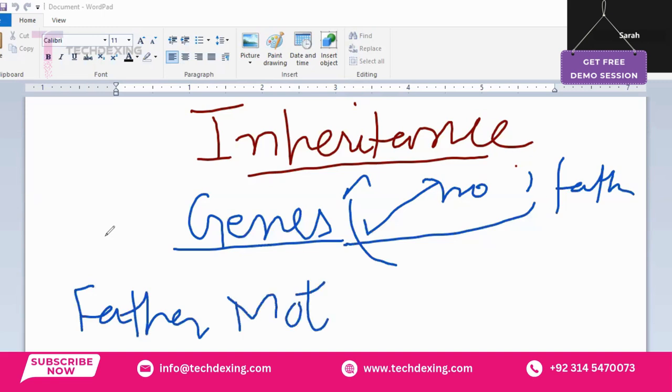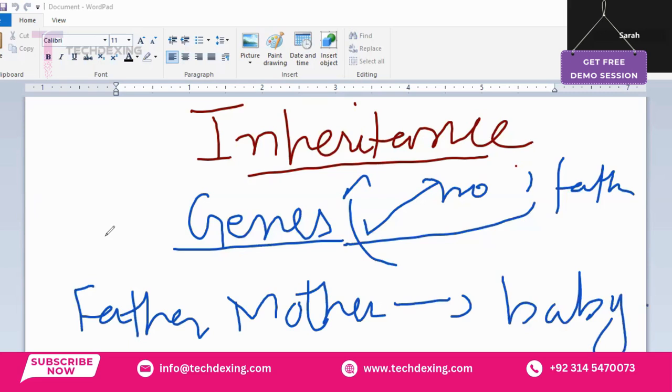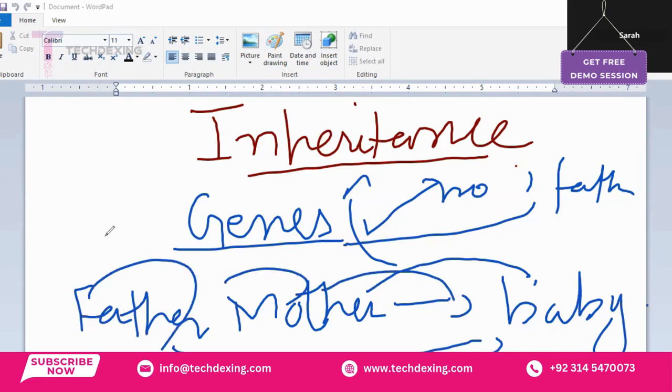When a baby is born, maybe if it is a girl, she may carry some genes of inheritance from her father, or her facial features may resemble her mother. So basically this is inheritance. We can say simply that inheritance means passing of features or traits from parents to their offspring, to children, through their genes.